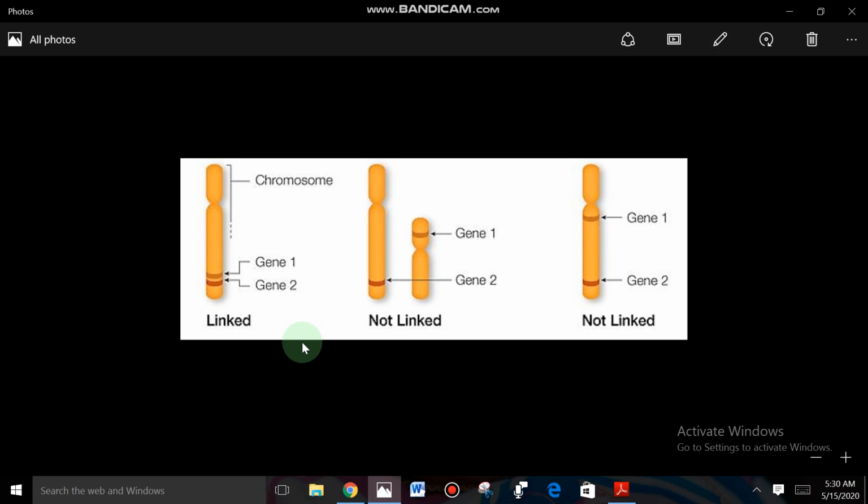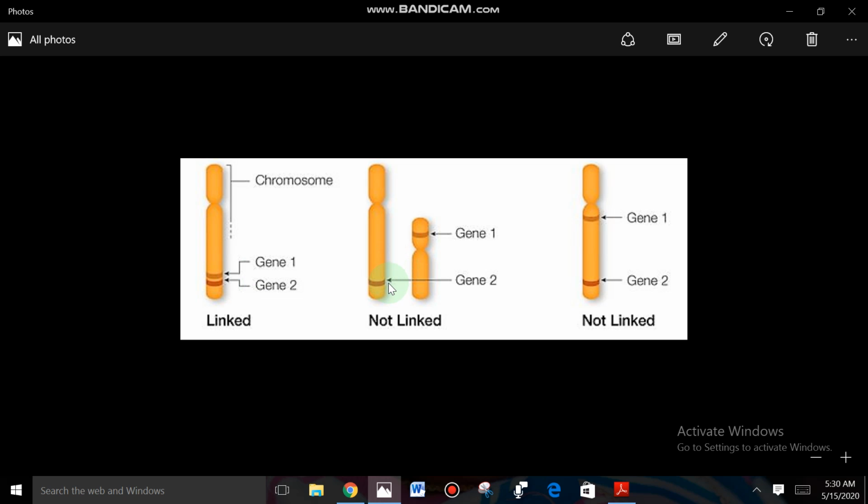See here, this is one chromosome. In this chromosome, this is gene 1 and this one is gene 2, arranged very nearby. These gene 1 and gene 2 are called linked genes. At the time of gamete formation, both genes are assorted to one gamete only. Both the genes are not separated. Why not separated? Both genes are nearby and the bonding is more, linkage is more.